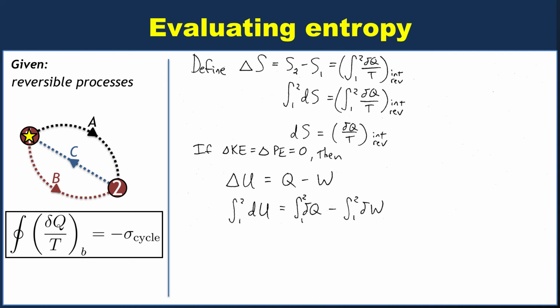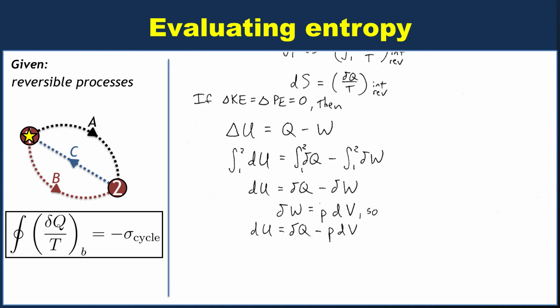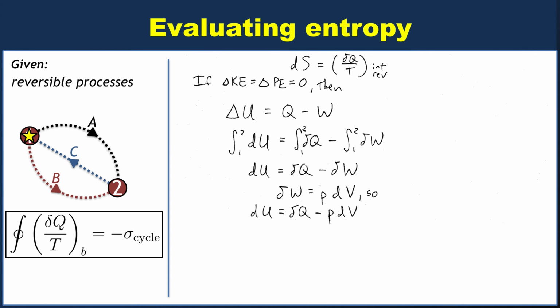We can drop these integral signs too. So now we say that dU equals delta Q minus delta W. And we know that W is the integral of p dV, so that must mean that delta W is just p dV, right? That's the relationship between those differentials. So we can substitute that into our equation for dU. dU becomes delta Q minus p dV. Move that up.